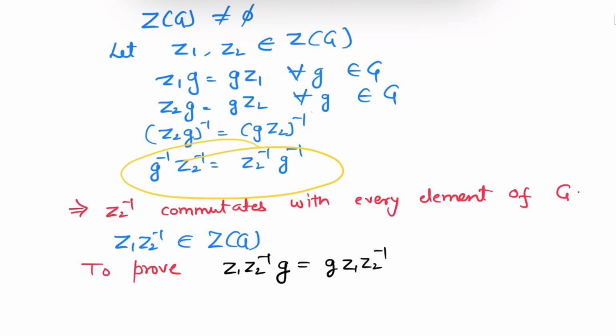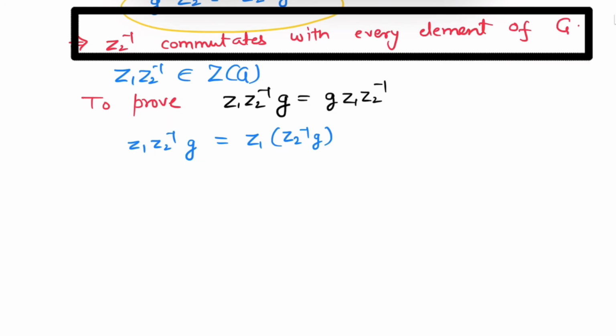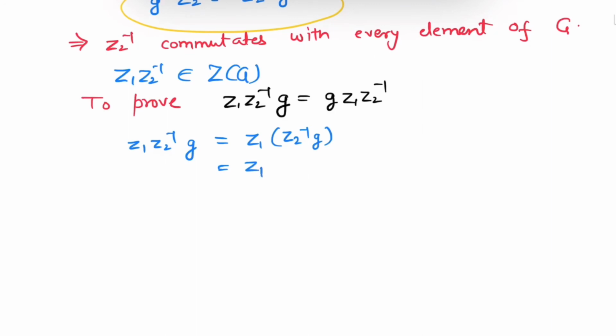Now writing the left hand side. So left hand side is z1 z2 inverse g, and this equals z1 (z2 inverse g). We have seen that z2 inverse commutates with every element of G, so this z2 inverse g will be g z2 inverse.